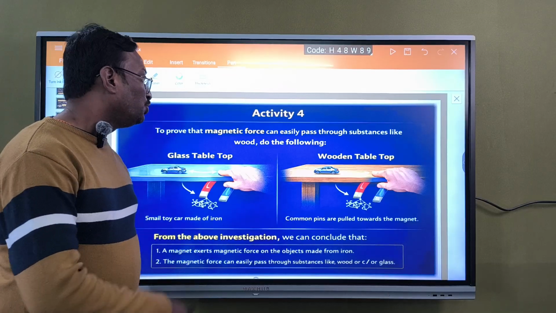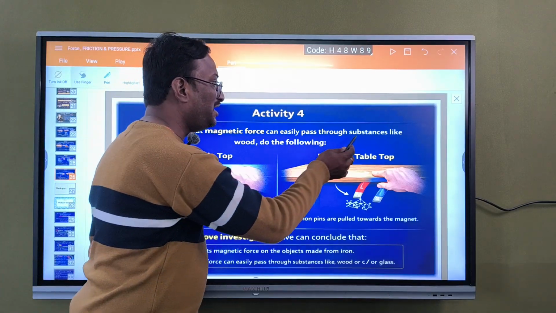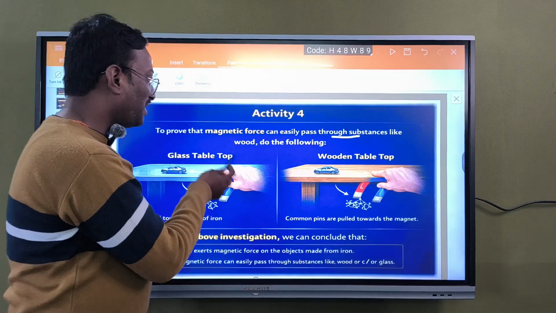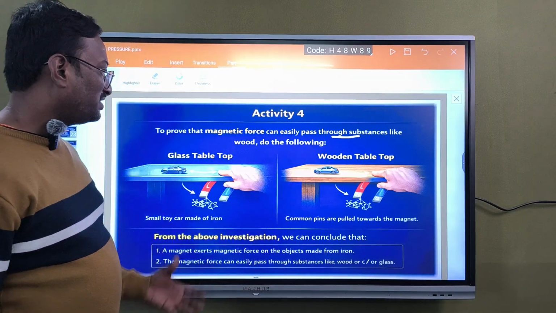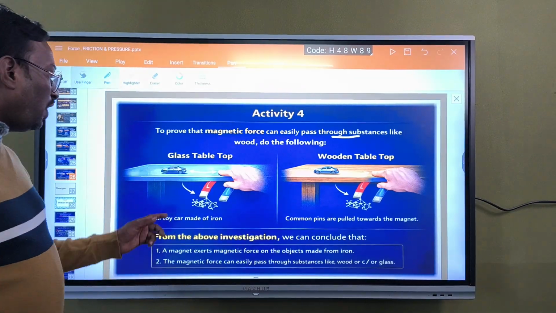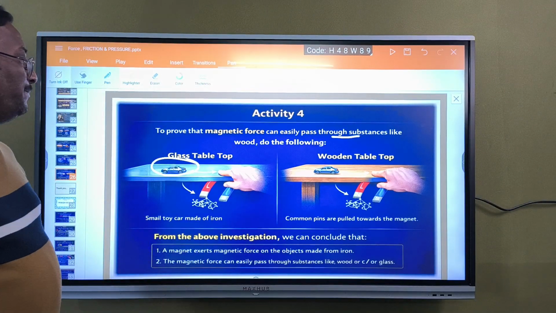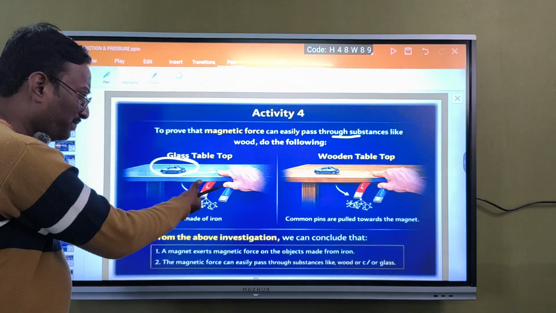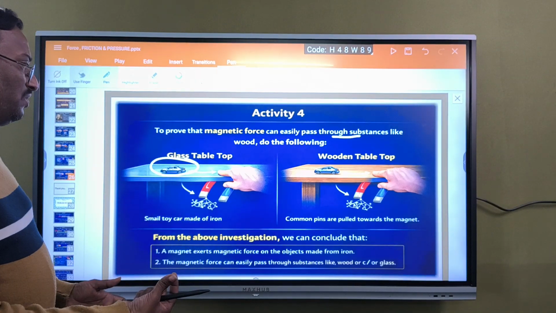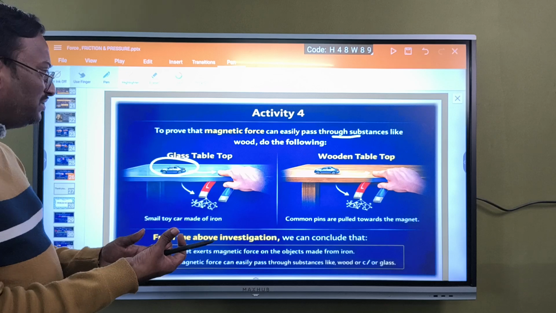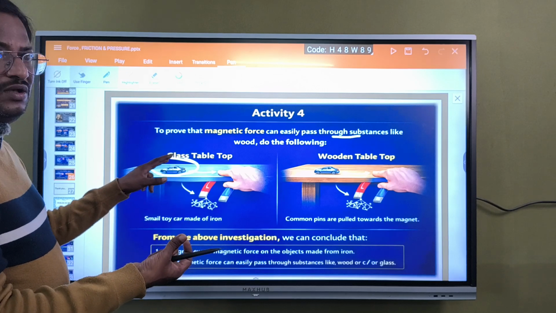Next one, to prove that magnetic force can easily pass through substances like glass and wood. For that we have taken a small toy car made of iron placed on a glass table. Below that we use a magnet. With the help of this magnet, the car above is moving.